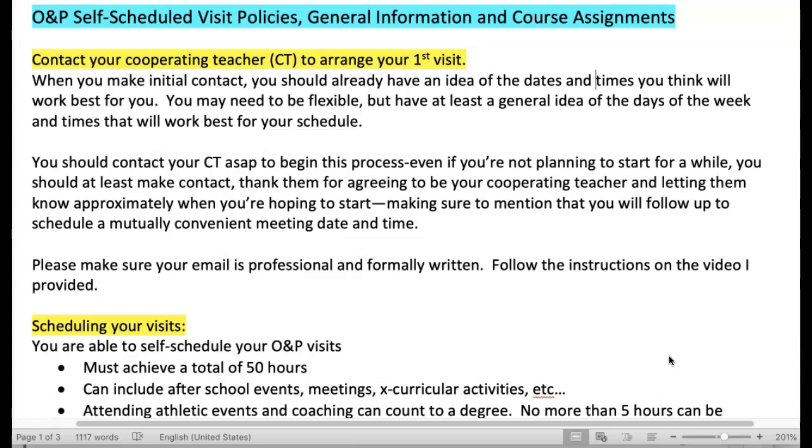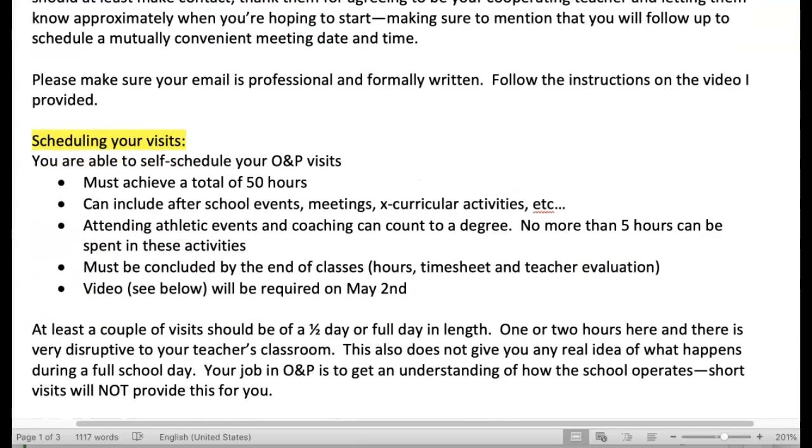Thank them for agreeing to be your cooperating teacher, and indicate some potential dates and times that you would like to visit the school, and see if that will be mutually convenient for them. I provided sample text for this email in one of the previous videos. Please refer back to that. Your email should be professionally formatted and professionally worded.